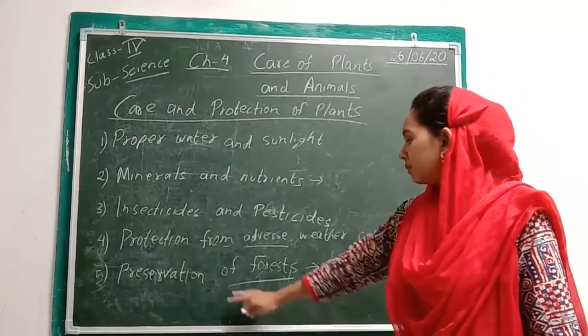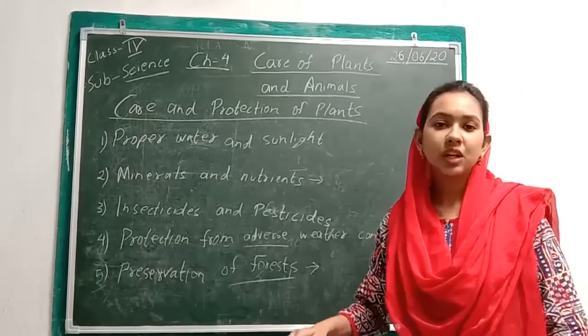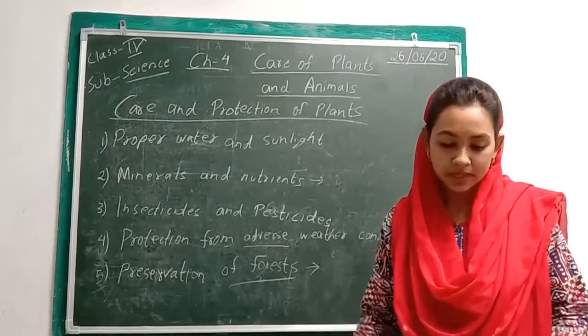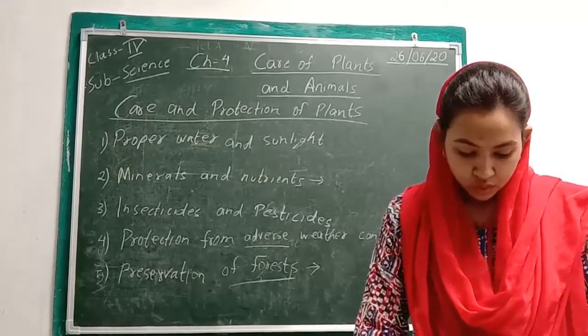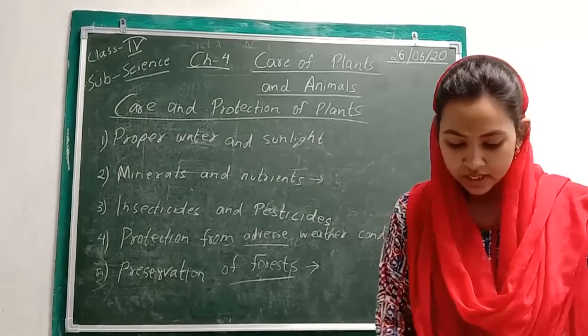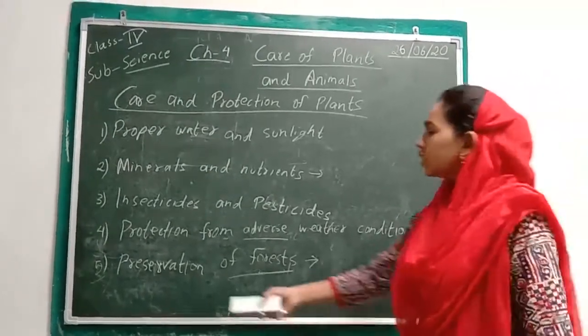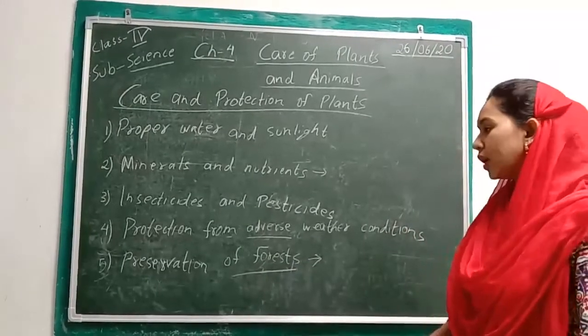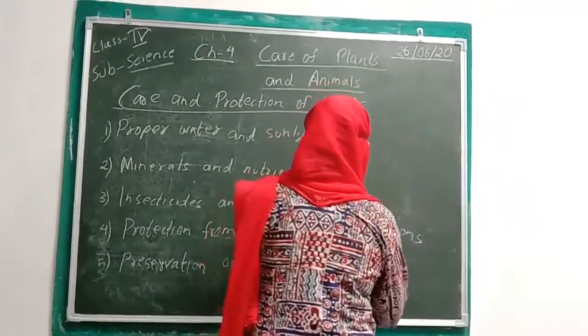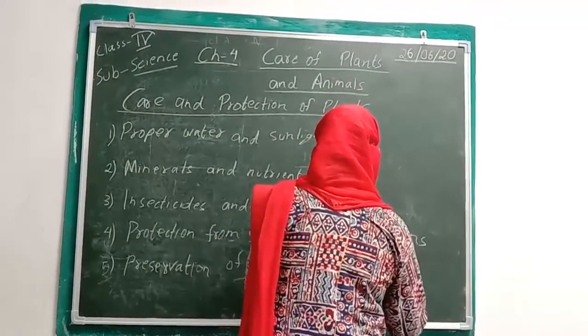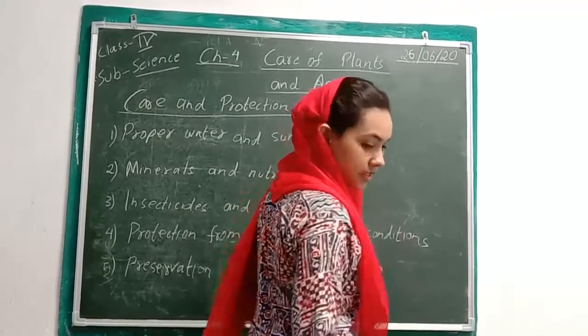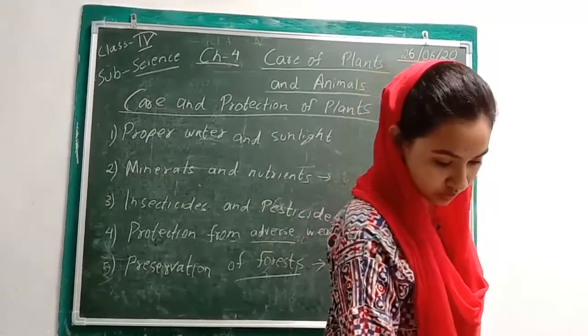And we know that these days forests are generally cut down to make industries and to build houses. So all this is resulting in what? It is causing imbalance in nature. Now for this preservation of forest, 1 week is celebrated as Van Mahotsava. It is celebrated as Van Mahotsava.